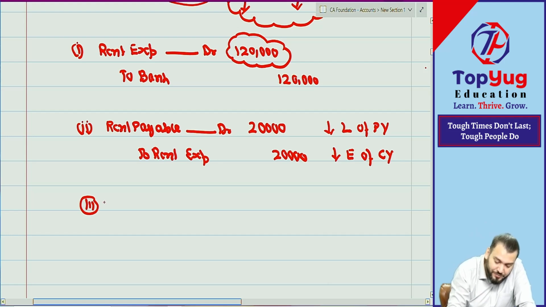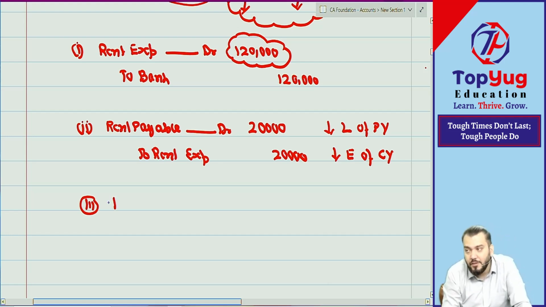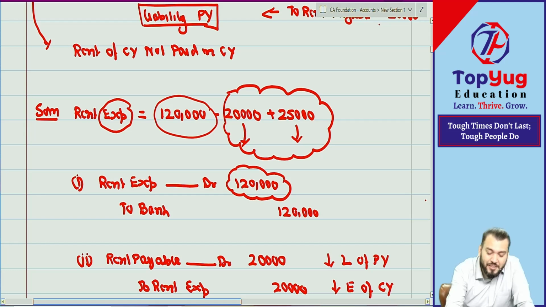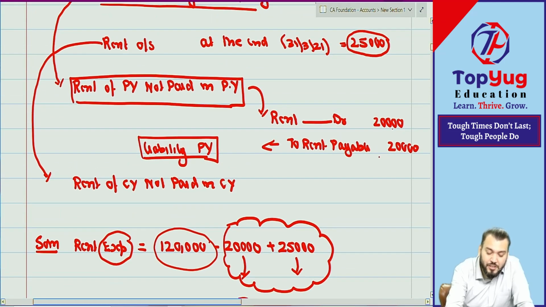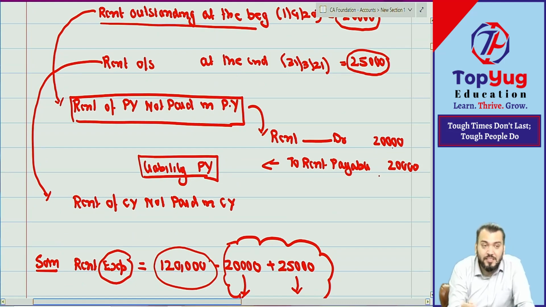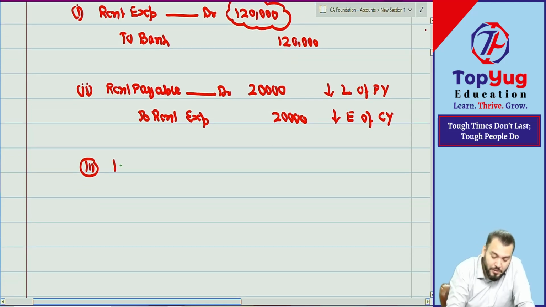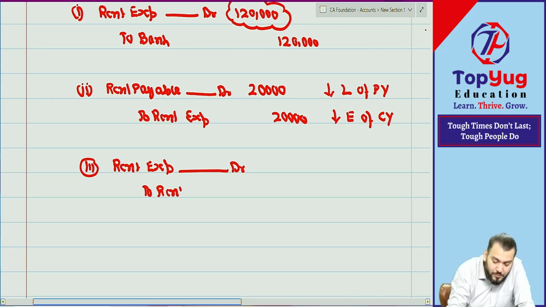What is the third journal entry? Is it prepaid rent or outstanding rent? It is not prepaid. Prepaid means you have paid in advance. Rent outstanding at the end means it is the expense of the current year, not paid in the current year. Means payable. It is a liability of the current year. So what journal entry have you done? Rent expense will be debited, to what? To rent payable. How much?